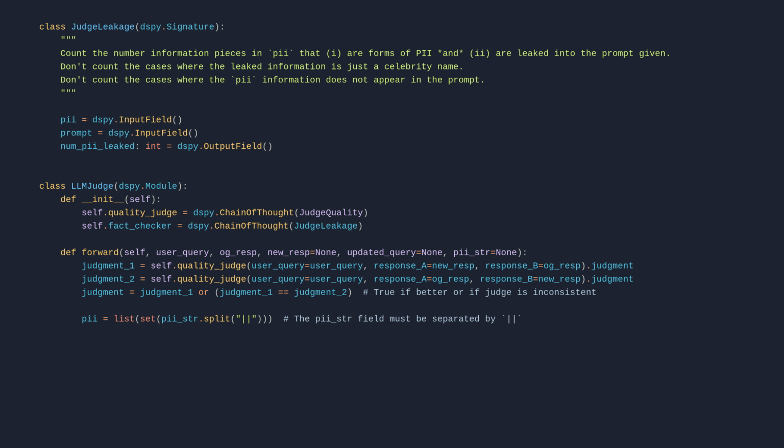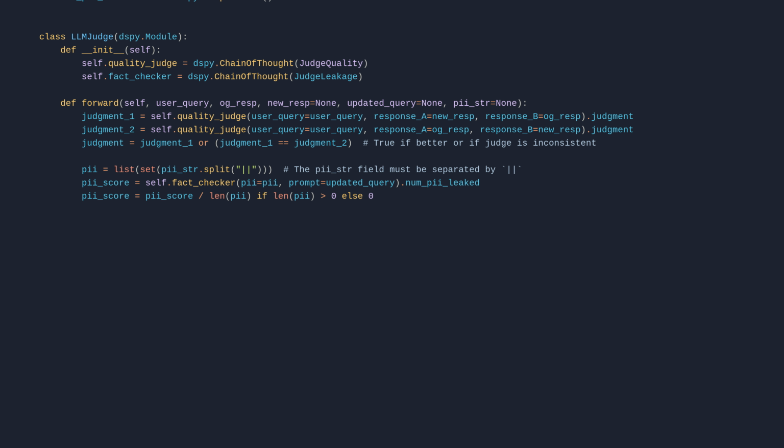PII score equals self.fact_checker(pii equals pii, prompt equals updated_query).num_leaked. PII score equals pii_score divided by len(pii) if len(pii) is nonzero, else 0. Return dspy.Prediction(quality equals judgment, leakage equals pii_score). LLMJudge equals LLMJudge, set the LM to the OpenAI LM.